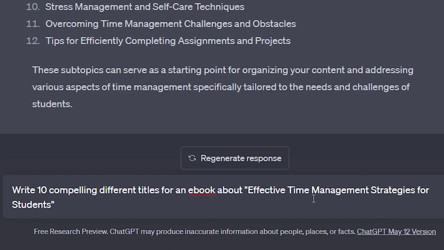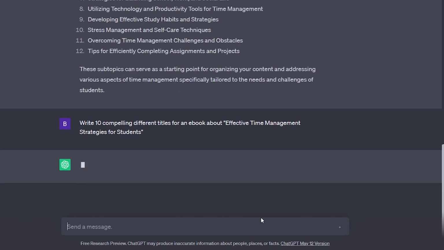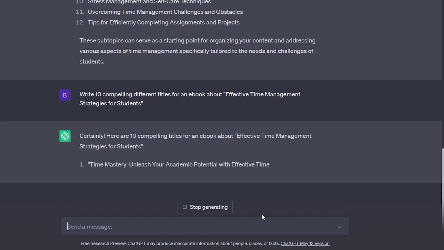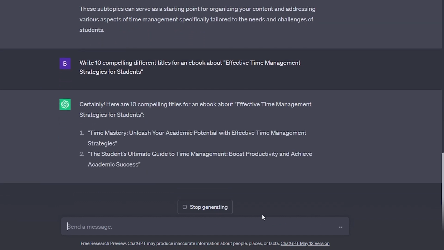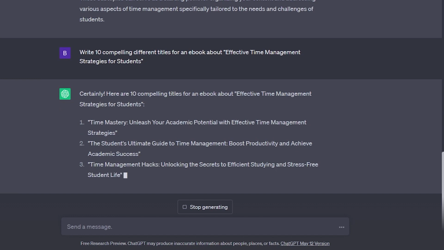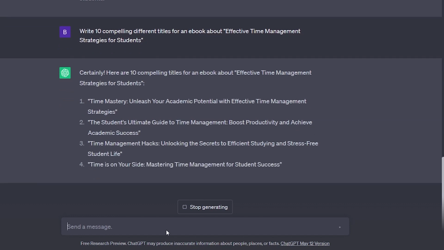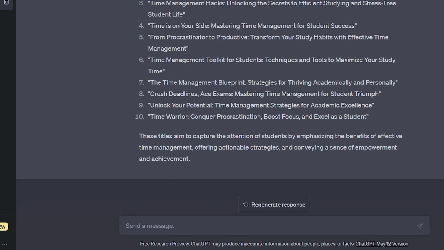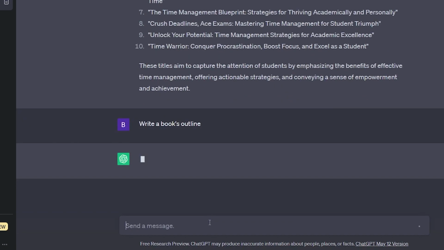Finally, once you've decided on a specific subtopic, ask Chat to create a title for your book by saying something like, "Write 10 compelling different titles for an ebook about this particular topic." Then, just pick the one you like the best, or ask for 10 more if none stand out to you. Next, we need a book's outline. So, continue by typing something like, "Write a book's outline."